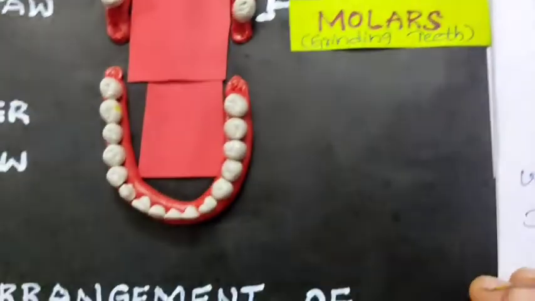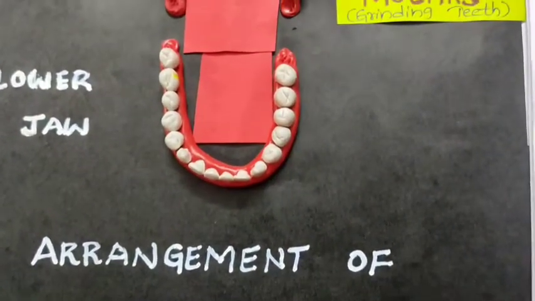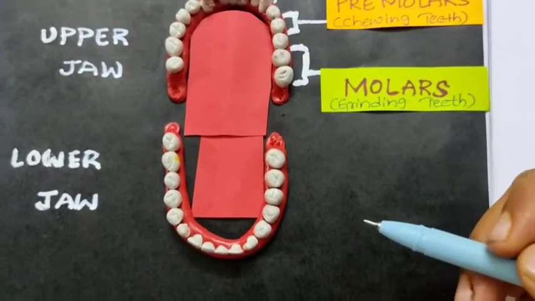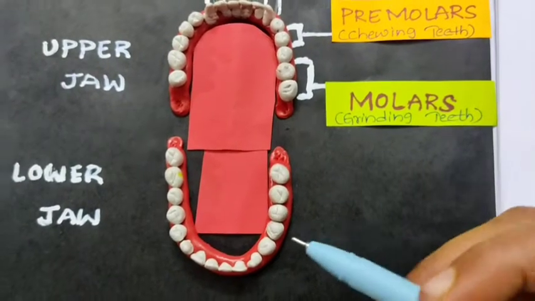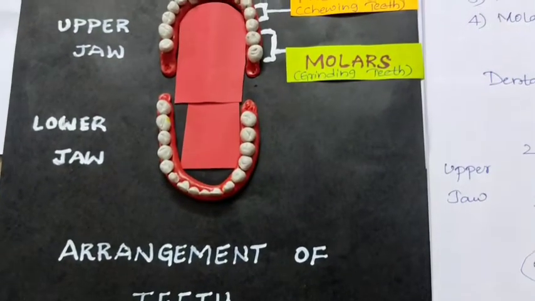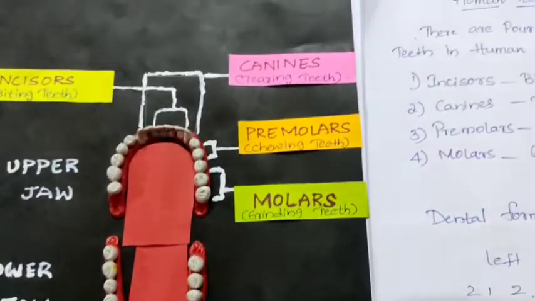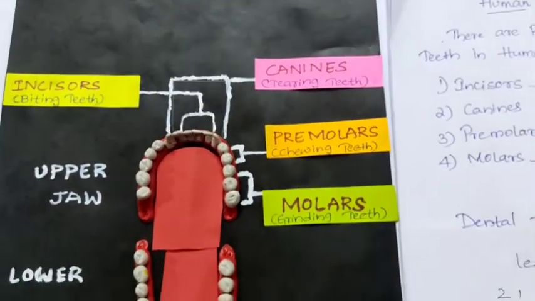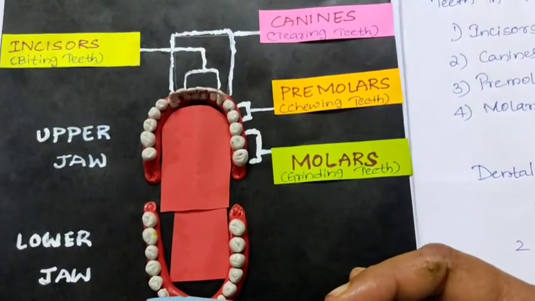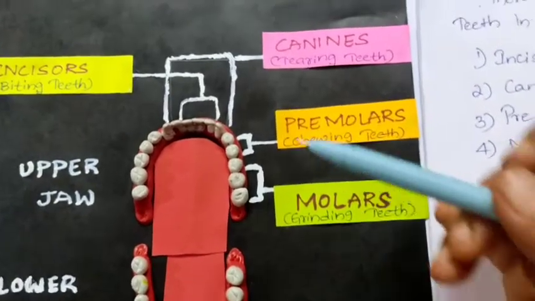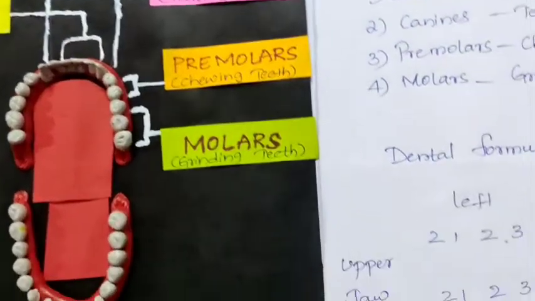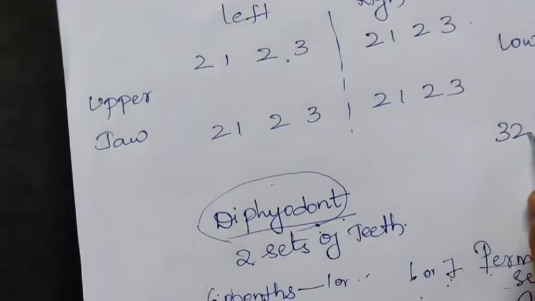Now, we'll see the arrangement of teeth. To eat the food, to chew the food, we need teeth, and also to speak clearly, we need teeth. How they are arranged in our mouth, we are going to discuss now. See children, we have two jaws, upper jaw and lower jaw. And totally in humans, they have 32 teeth.